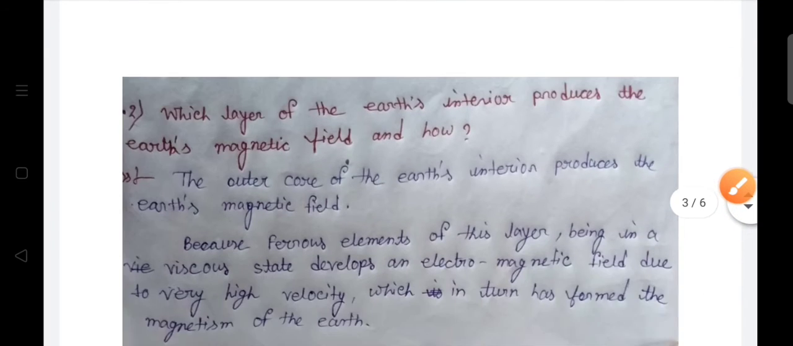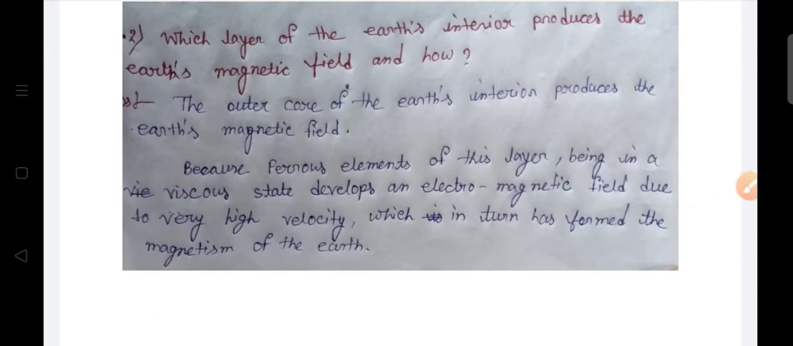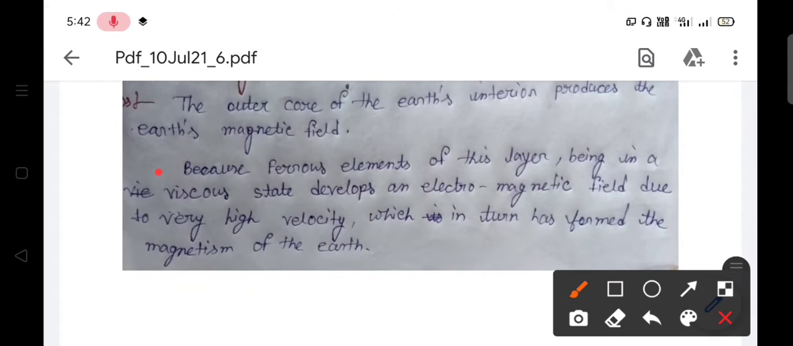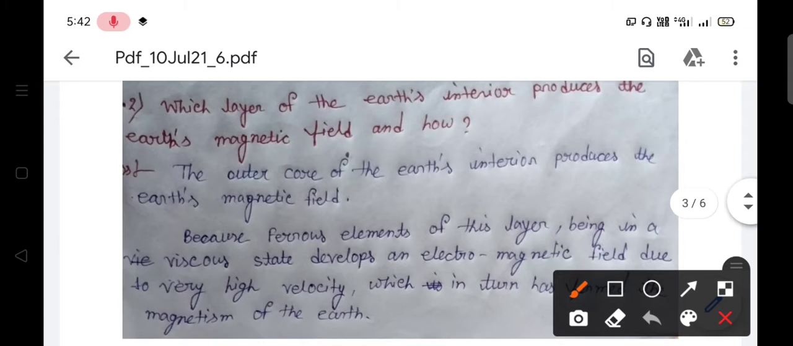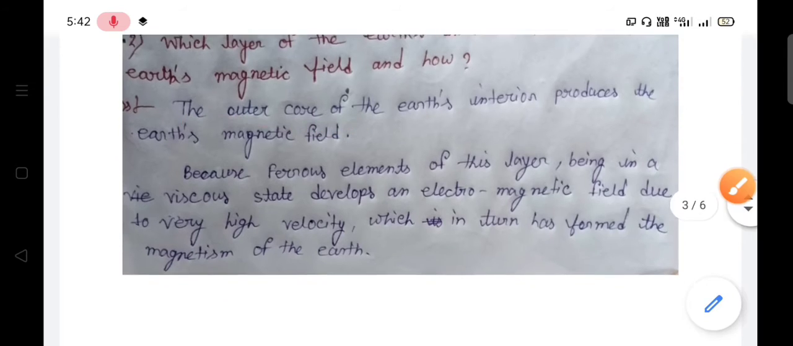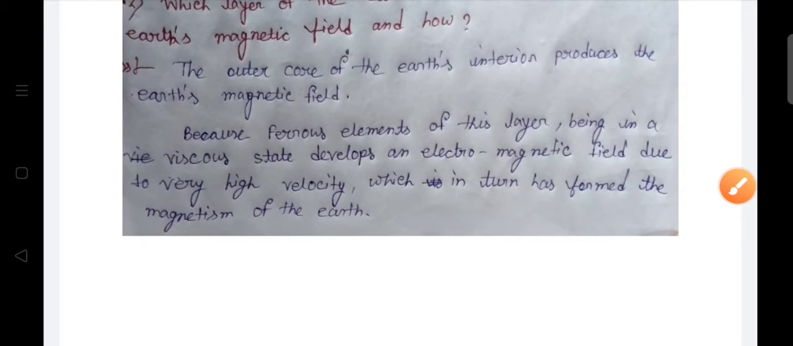Next question, question number 3.1. Which layer of the Earth's interior produces the Earth's magnetic field and how? The outer core of the Earth's interior produces the Earth's magnetic field. And how? Because the ferrous element of this layer, being in a viscous state, develops an electromagnetic field due to very high velocity, which in turn has formed the magnetism of the earth.